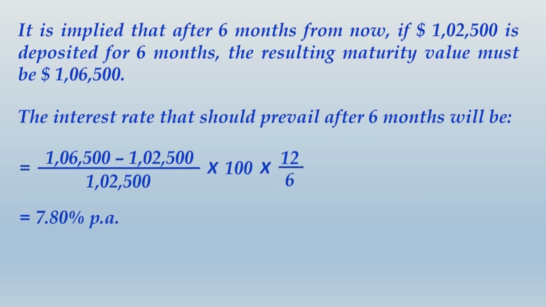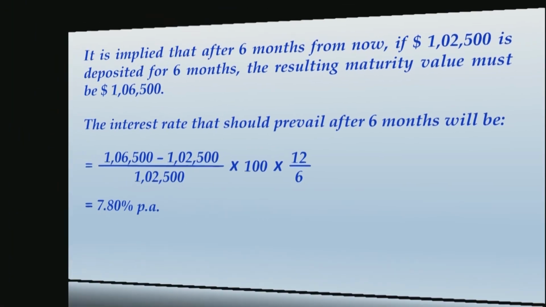Alright friends, you would have finished writing this as well. So what we have just worked out, 7.8% per annum, is the fair FRA rate. Now we will compare this with the bank's FRA rate which is quoted. What we find is that the bank's FRA rate, if you look into the question, is much less than this, right?